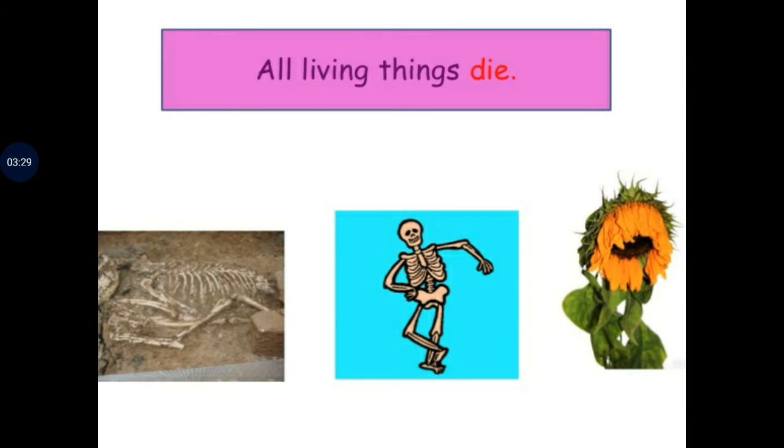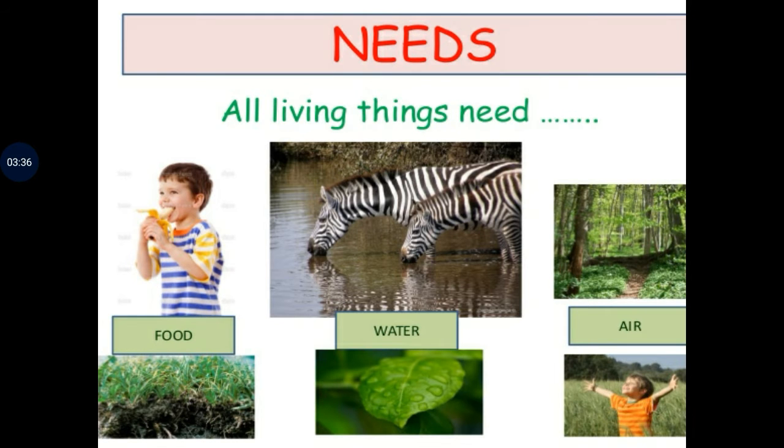All living things die. So these are all the characteristics of living things. Also, all living things need food, water, and air. Living things cannot live without food, water, and air.